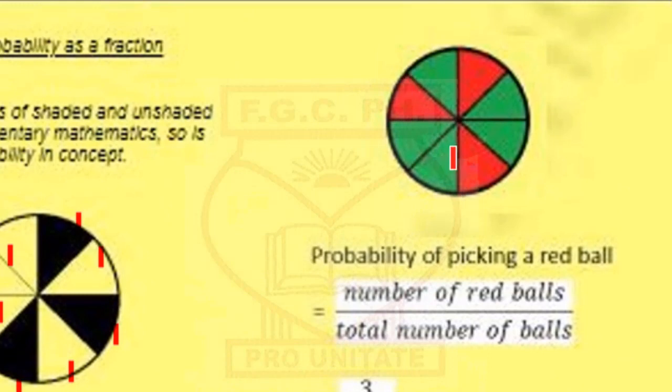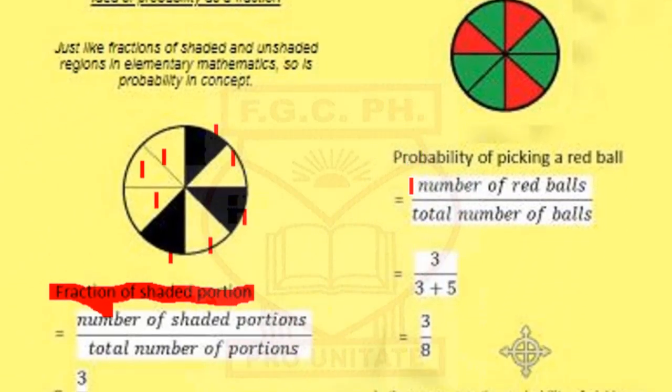So let's play with this first question. What is the probability of picking a red ball if this is a display of the colors of balls in a bag, for example? Just count the number of red balls divided by the total number of balls.